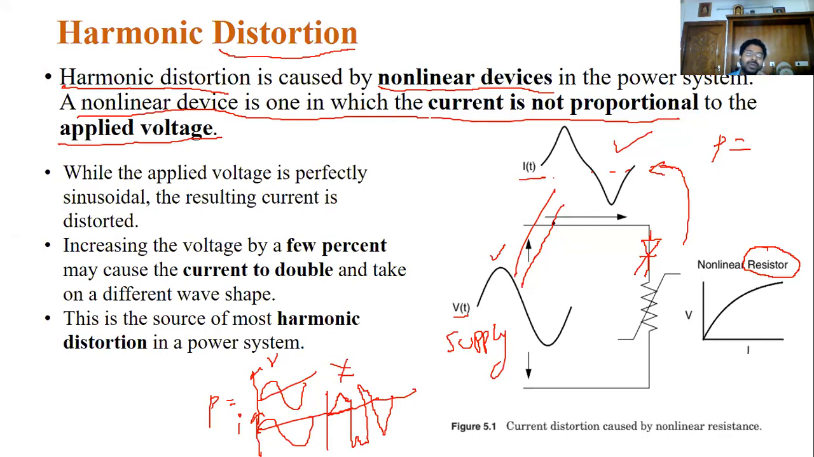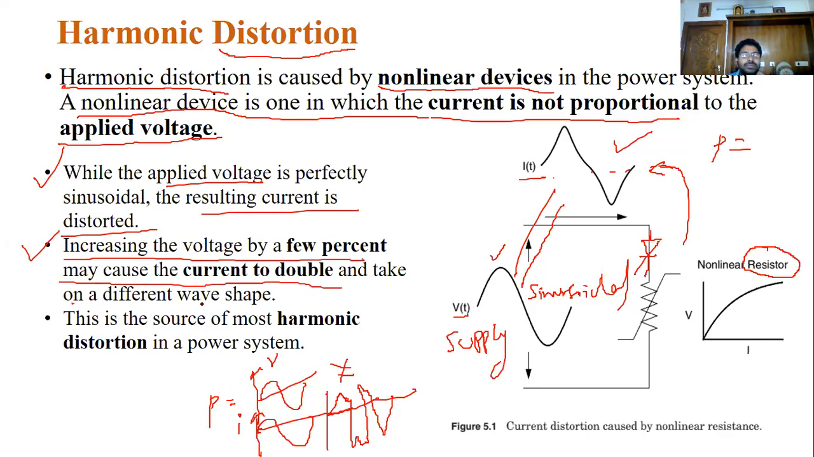Now see this second point. In this case the applied voltage is sinusoidal, but the current drawn by the load is distorted. Because of this, the voltage increases. This increase of the voltage by a few percent may cause the current to take different wave shapes. So this is also a source of harmonic distortion in the power system.